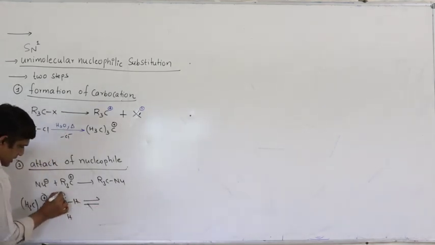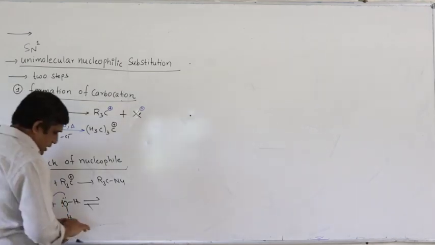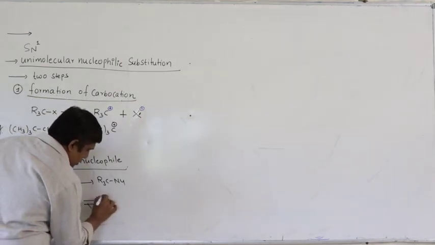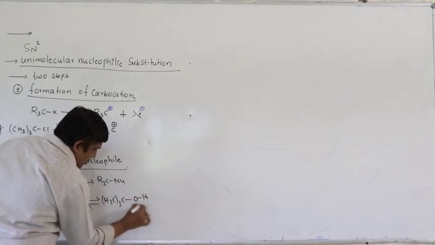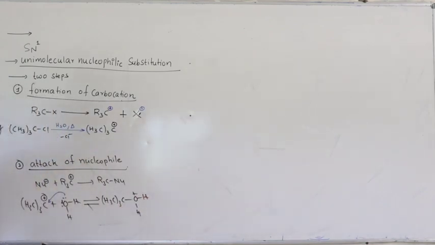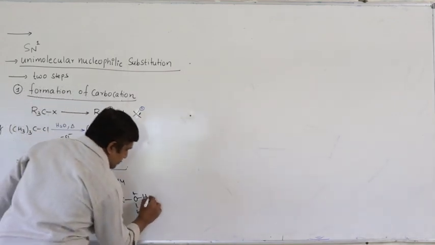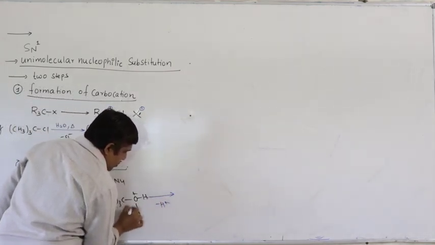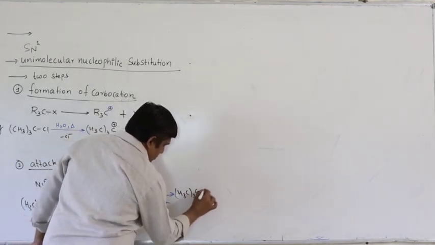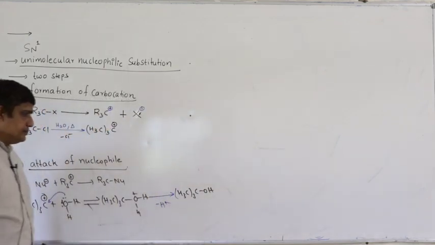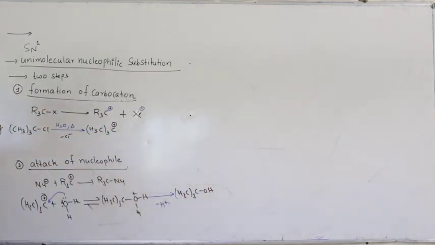So here water donates its electron pair to electrophilic carbon, resulting in the formation of an intermediate oxonium ion. So loss of proton, one proton is removed. We will get tertiary butanol. So this reaction we call hydrolysis of tertiary butyl chloride.